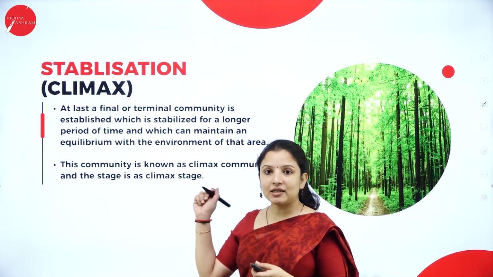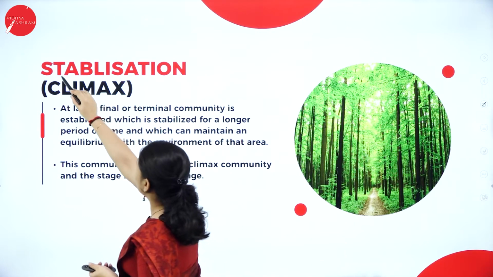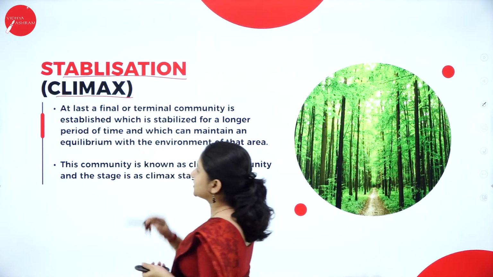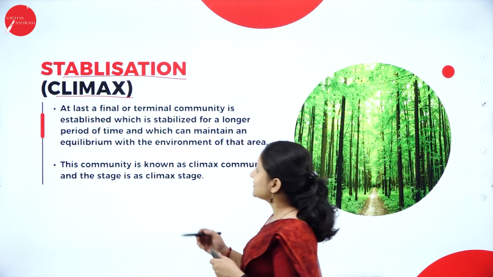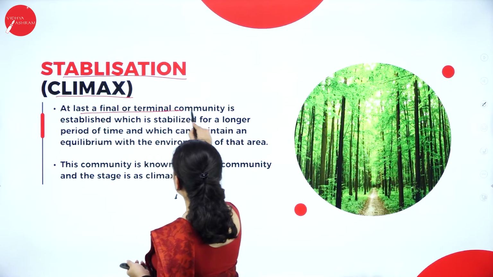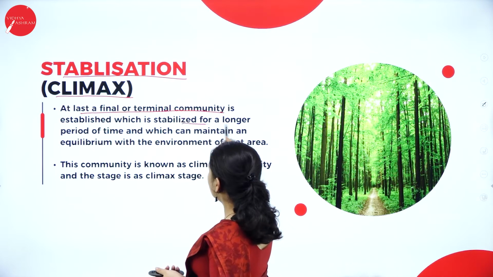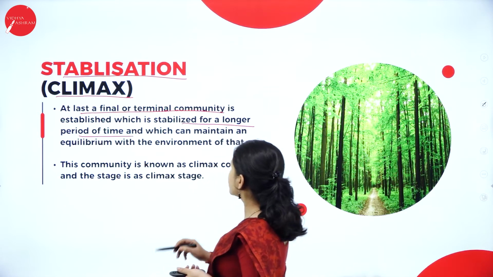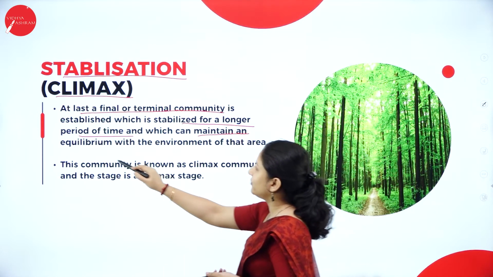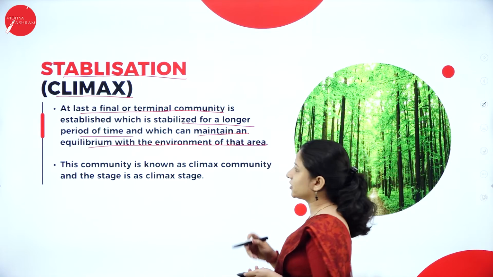Next, talking about the last stage, that is stabilization or climax. Stabilization or climax is the final, the last, the terminal community stage, and it is established for a longer period of time and can maintain an equilibrium with the environment of that particular area.